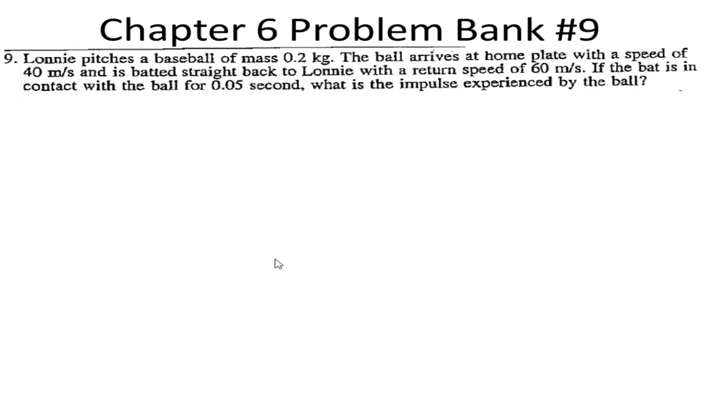Chapter 6, problem bank number 9. Lonnie pitches a baseball of mass 0.2 kilograms. It must be in the same league, same size or mass of baseball. The ball arrives at home plate with a speed of 40 meters per second. So our initial velocity, again, is 40 meters per second. And it's batted straight back to Lonnie with a return speed of 60 meters per second. A lot like number 7.